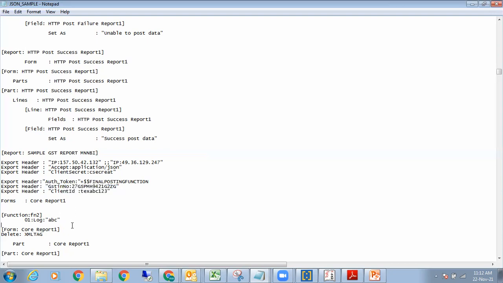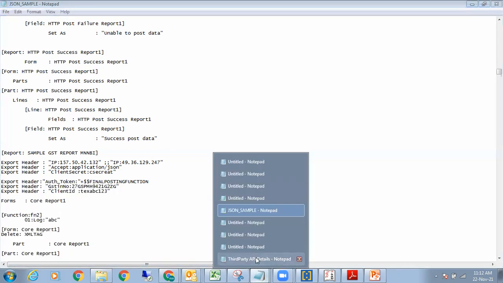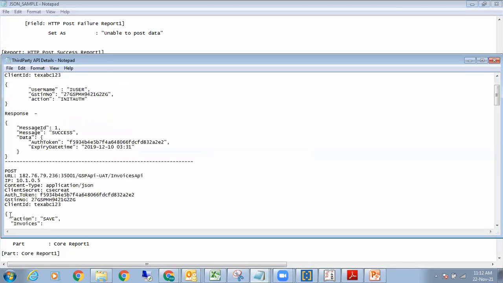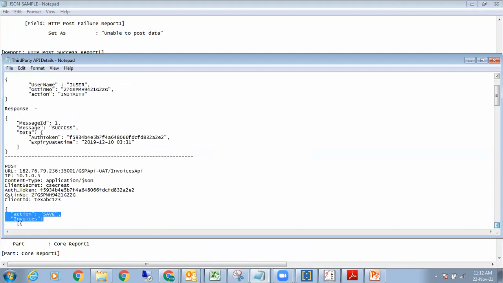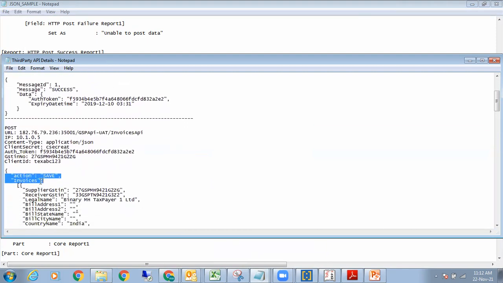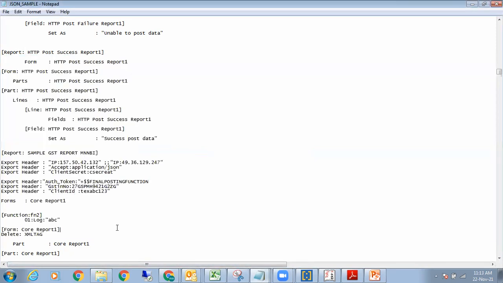Now, come to the second portion in this particular report. When I look into the third party details, he went on to say action save invoices. Is my understanding clear? So invoices is my parent tag and action save is another part of this report. Action save, when I do it, is here.